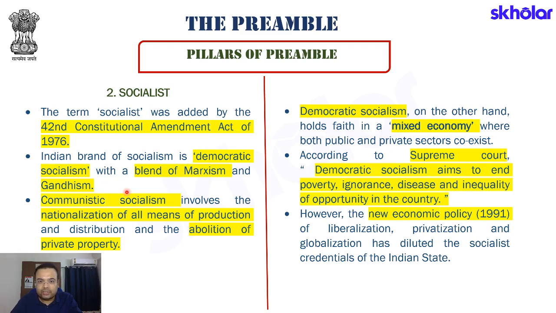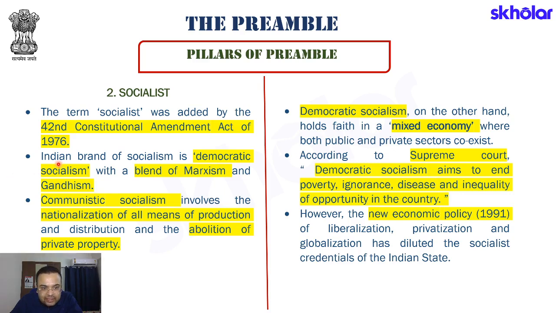Now this again is a very important thing. While when we talk about socialism, there are different ways in which we interpret socialism as to what brand of socialism India is following, what brand of socialism some other country might be following. When we look at India, what exactly do we see? We have borrowed some ideas of Marxist socialism. At the same time, we have also kept some ideas of Gandhian socialism. We have kept ideas of panchayat from Gandhian socialism. On the other hand, with respect to the rights of the worker, labor, rights of the poor, that broadly has been borrowed from Marxist socialism. Again, a very important point which we need to keep in mind.